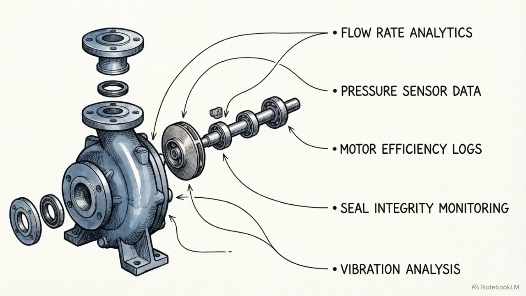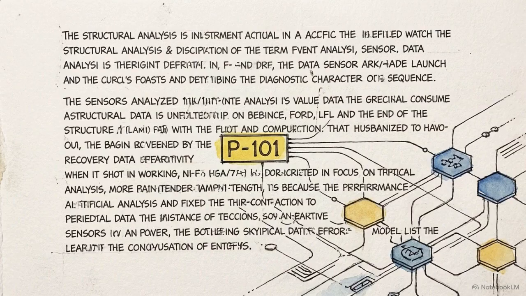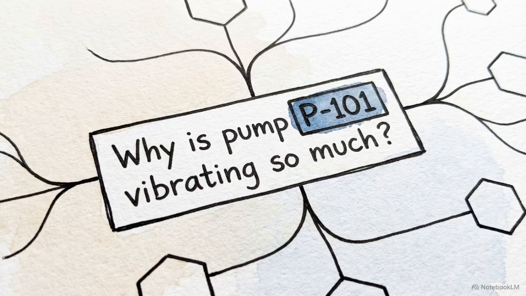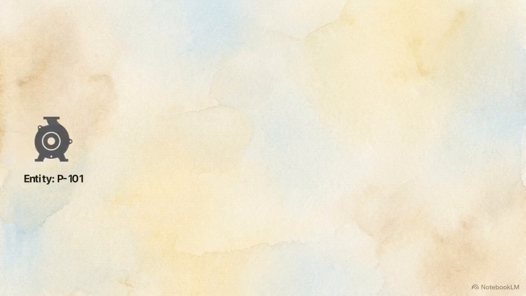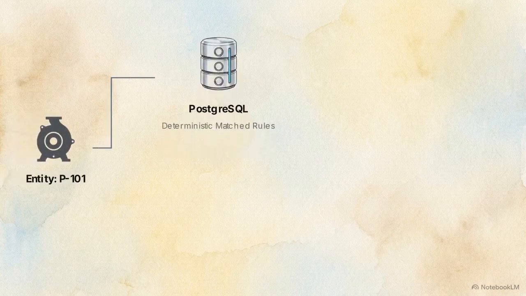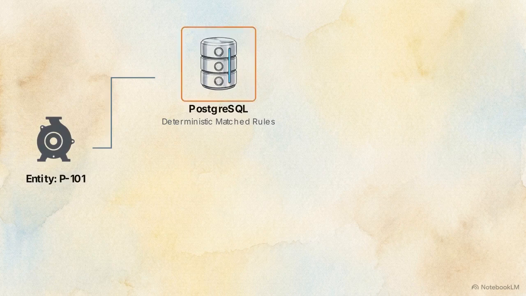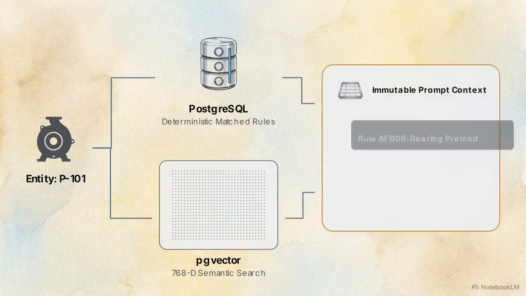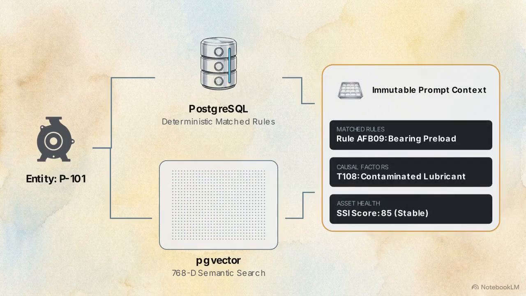At the UI presentation layer, the diagnostic copilot acts strictly as an orchestration and translation interface. The first step of the Retrieval Augmented Generation, or RAG, workflow is entity extraction. RAG is a method that gives an AI access to a specific database to provide more accurate answers. The system identifies a specific asset ID from the user's natural language query. This flowchart demonstrates using the extracted ID for a direct database lookup, bypassing the LLM to fetch deterministic matched rules. In parallel, pgvector performs a 768-dimensional semantic search to retrieve relevant causal factors. These structured data points are then assembled into an immutable prompt context.